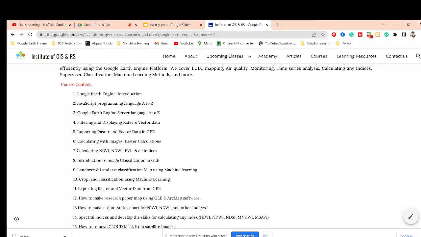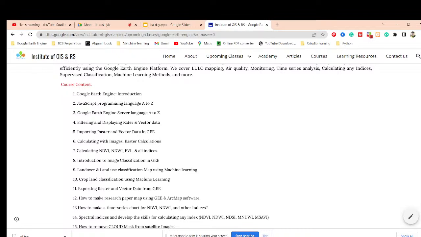Google Earth Engine is a totally cloud-based platform. It also has a lot of server functions available. We try to complete all of the server functions, and how we can easily use these different types of server language. We also try to discuss that.